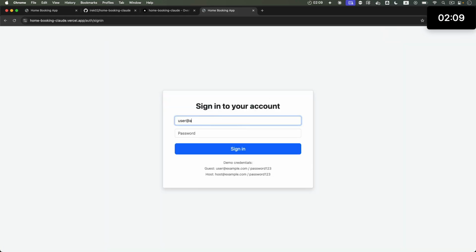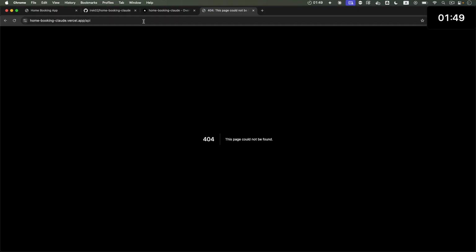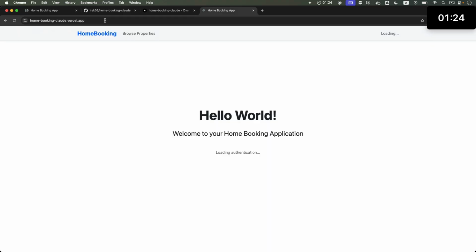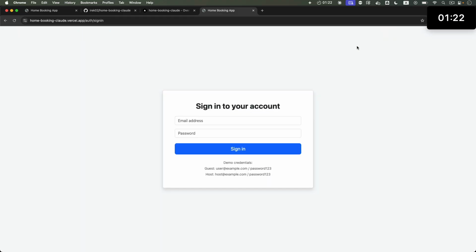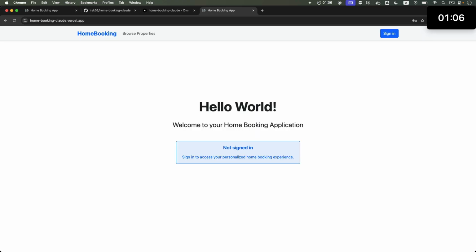The email is user@example.com, and password is password123. Server error configuration. Reload. Yeah, I'm not sure, so it did not log us in. Let's visit the homepage one more time. Say sign in, user@example, password123. Yeah, unfortunately something is not quite working out in terms of the login.